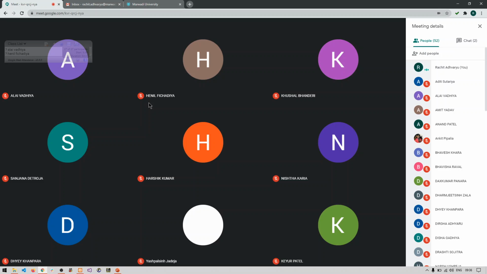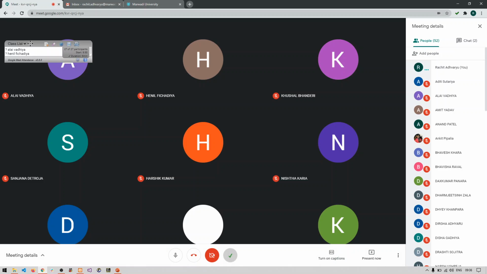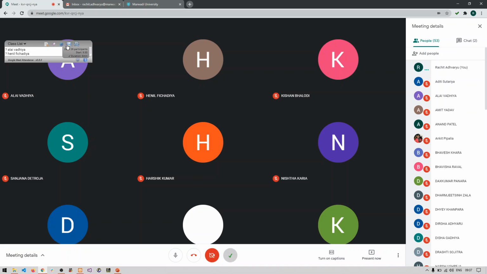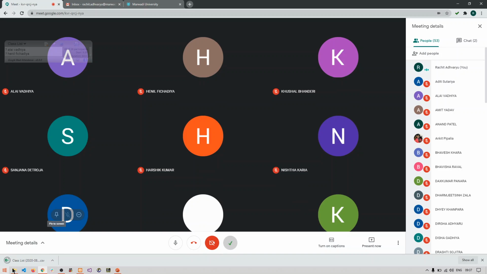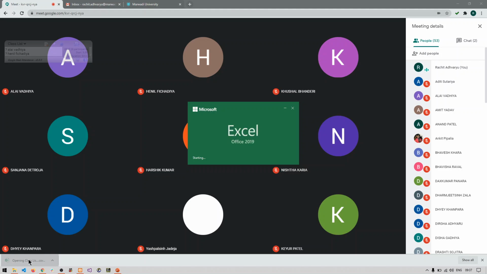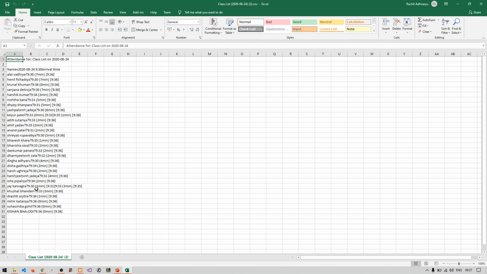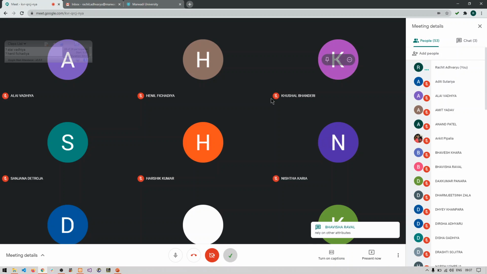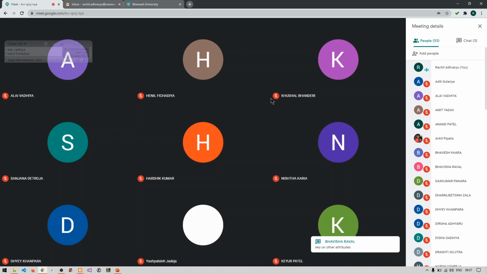Who would like to give me the answer for this? What do you mean by dependent on other set of attributes? What do you mean by rely?